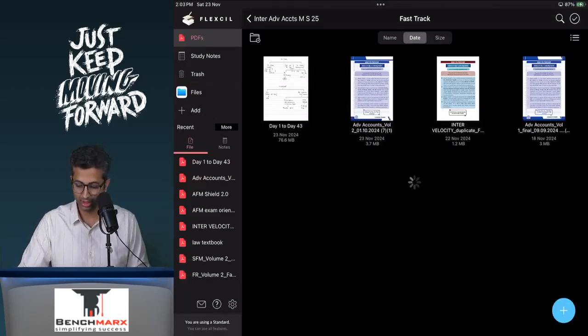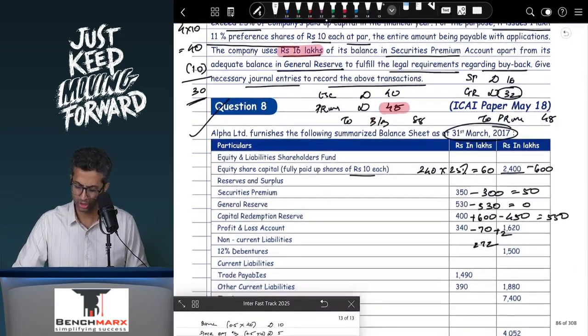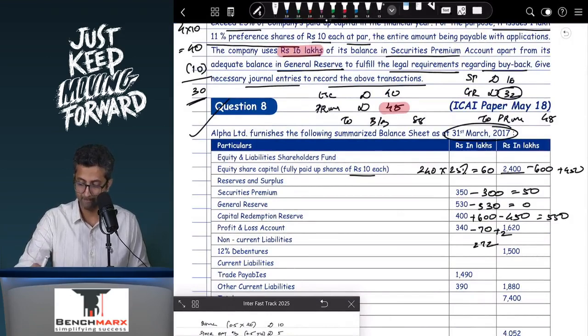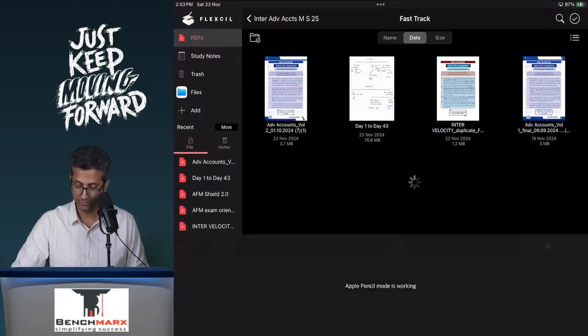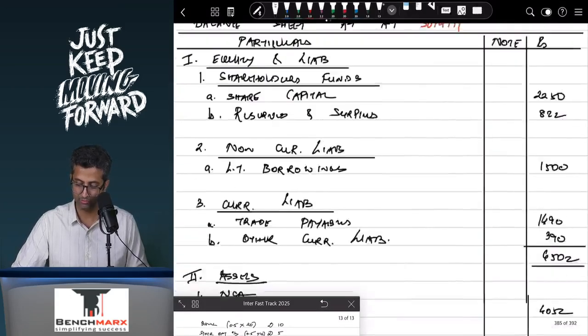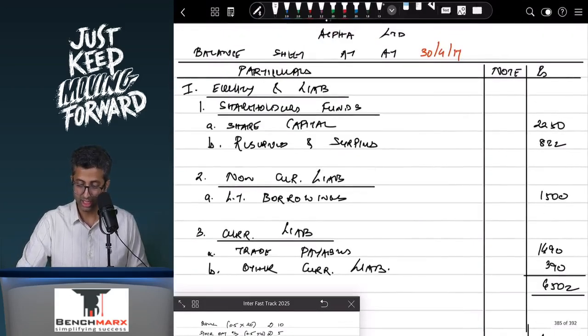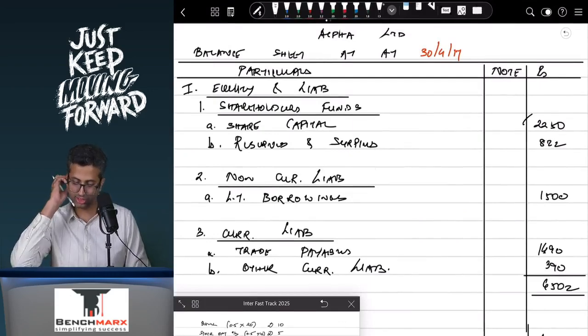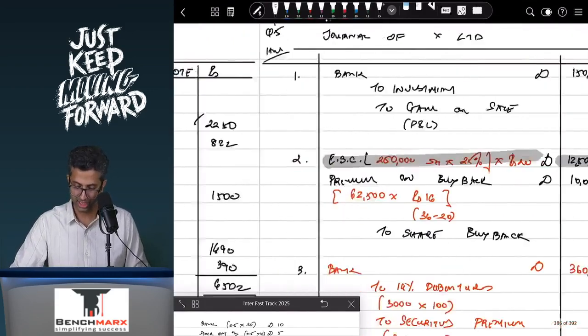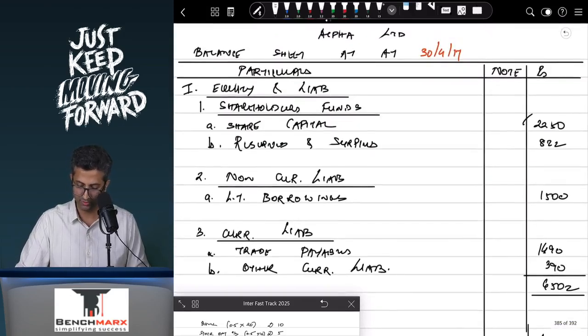So over here, if you look at your total share capital, total share capital was 2,400 minus 600 plus 450, maybe 2250. So if you go to see, there will be 2250 worth of share capital. Perfect. Then in your reserves, your securities premium is going to be 50, as we said. Securities premium is going to be 50.